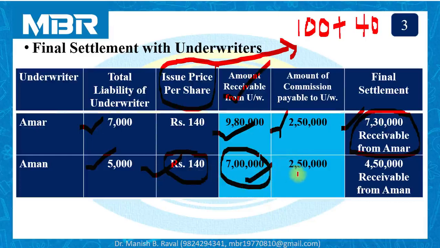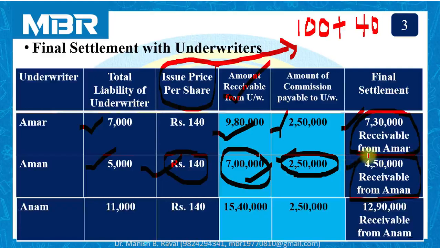Amount payable to underwriter Aman for underwriting commission 2,50,000. So 7 lakhs receivable from Aman, 2,50,000 payable to Aman. So in order to settle the account with underwriter Aman, the company will receive 4,50,000.